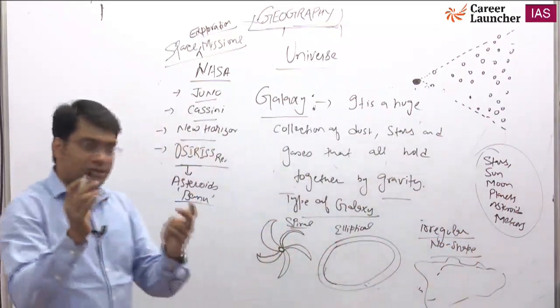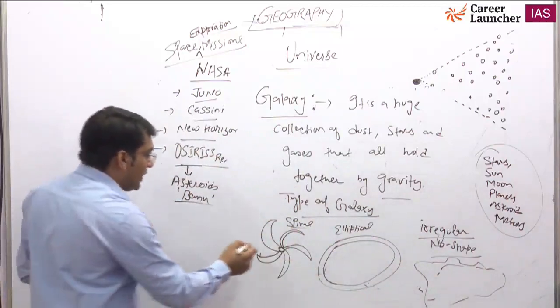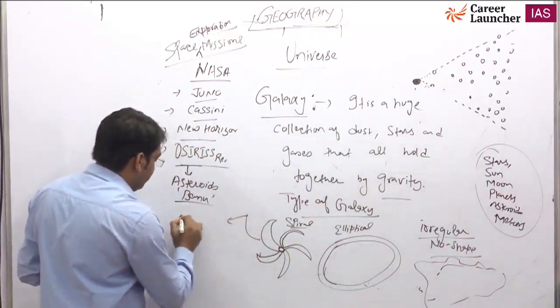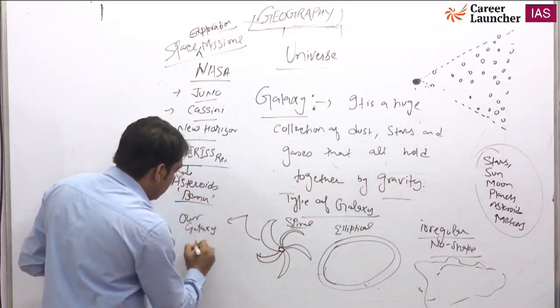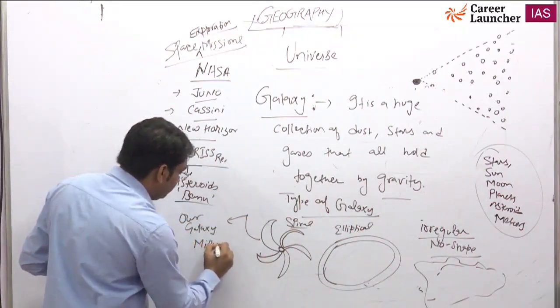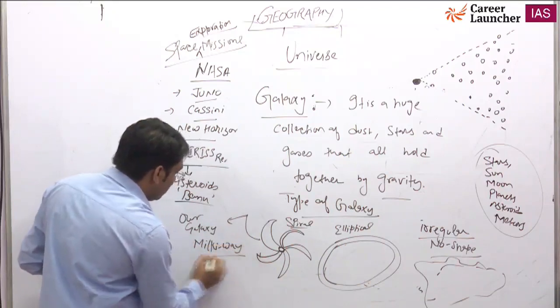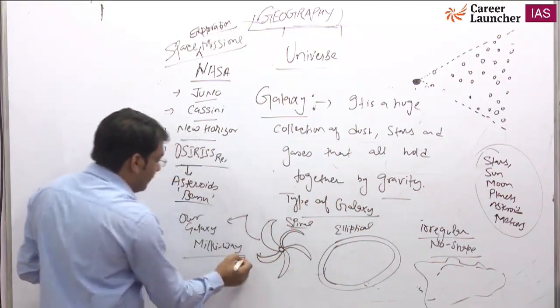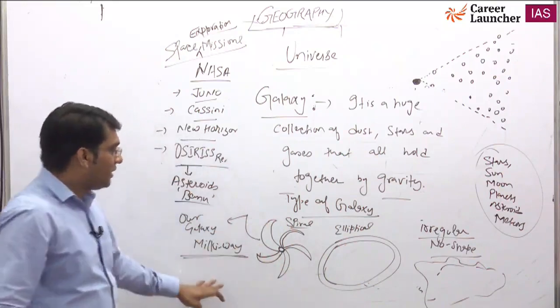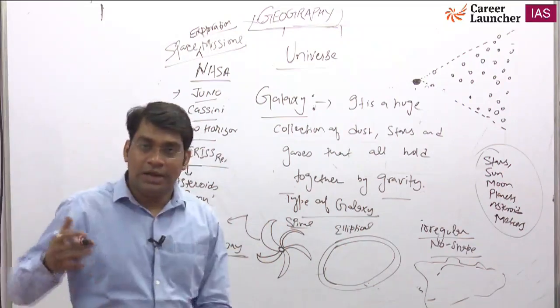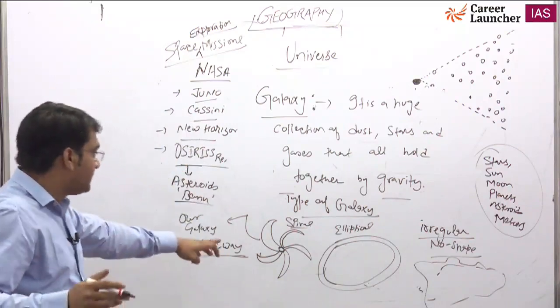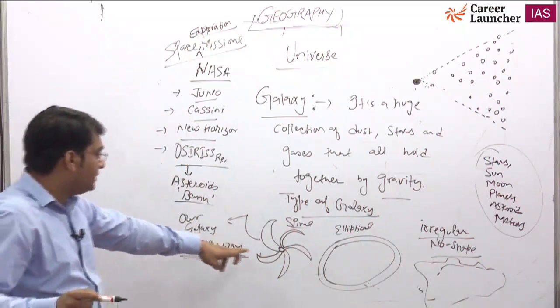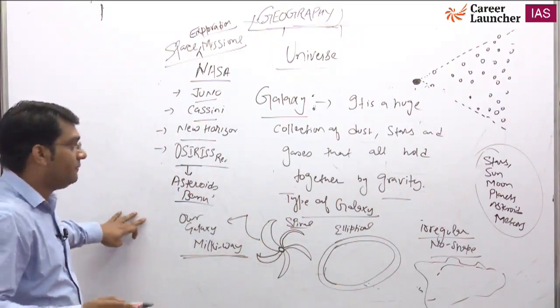So there are three types of galaxy, and our galaxy's name is Milky Way, Akash Ganga. Okay, it is spiral. The shape of our galaxy is a spiral galaxy. Our solar system and the planets, which are part of the solar system, are part of this galaxy, and this galaxy is spiral in shape, and the name is Milky Way.